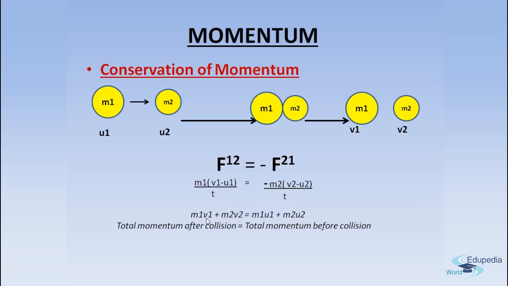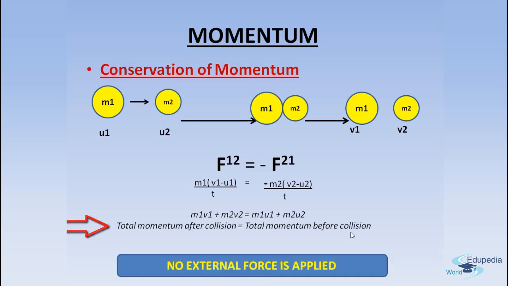m1 v1 is the momentum of the first object after collision. Likewise m2 v2 is the momentum of the second object after collision. So the total momentum of these two objects after collision is equal to the total momentum of these two objects before collision, right? So the law states that total momentum after collision is equal to total momentum before collision. The momentum is conserved. It is not lost. Now, this is the case when there is no external force applied. Let's say if you apply an external force, then the case will be different.